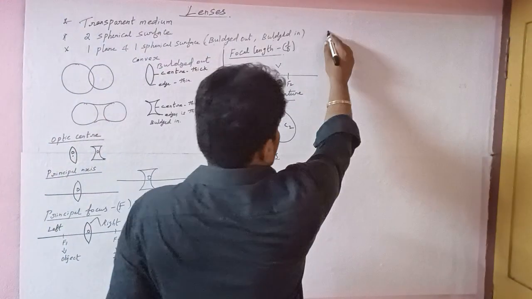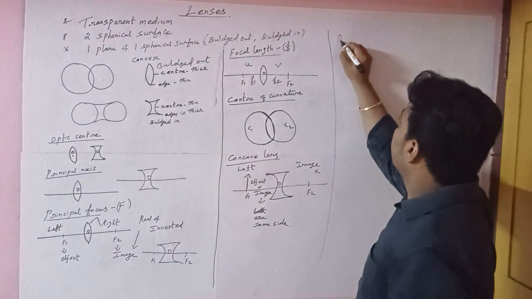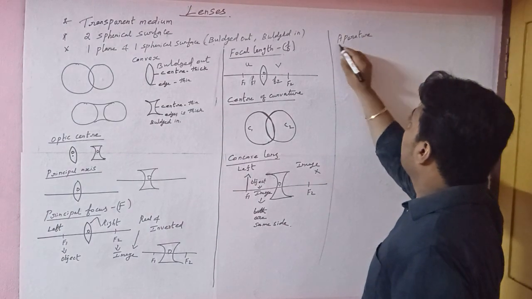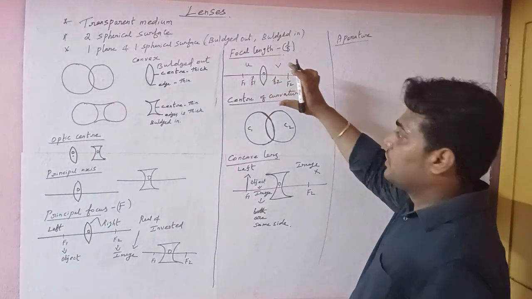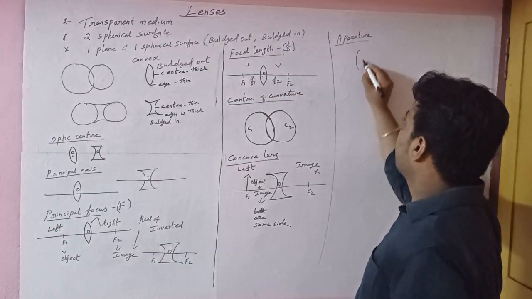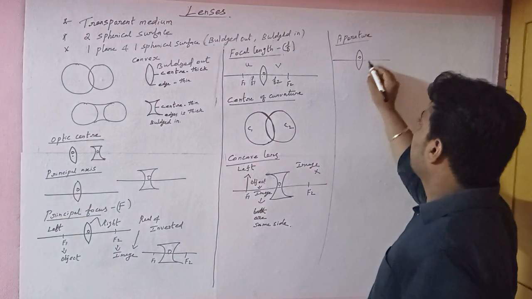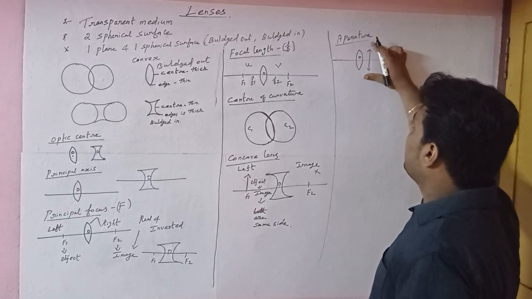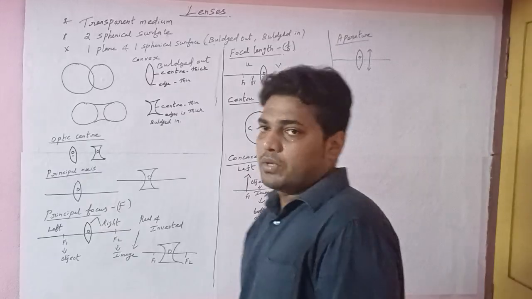Next, what is the aperture? The aperture is the total height of the lens. For example, this is a convex lens, O is the optic center and this is the principal axis. We have to measure the lens height, or lens distance. It is called the aperture.